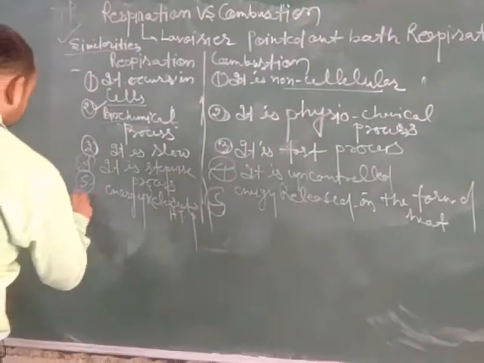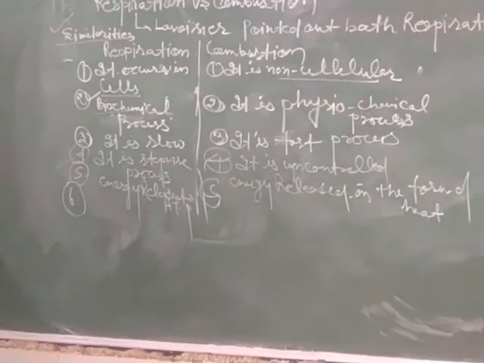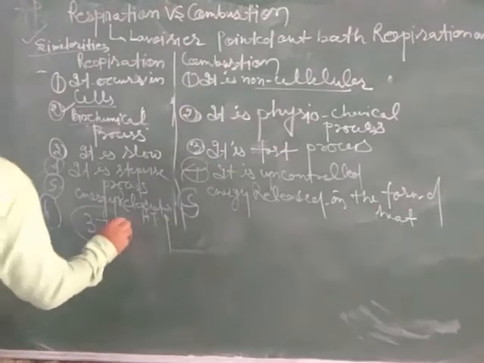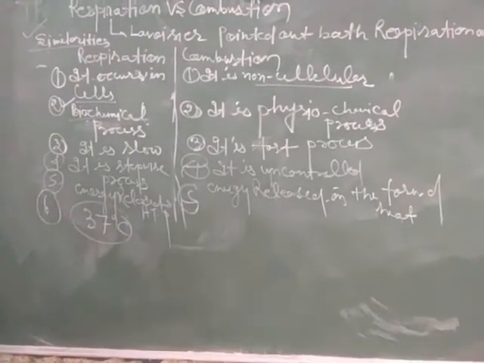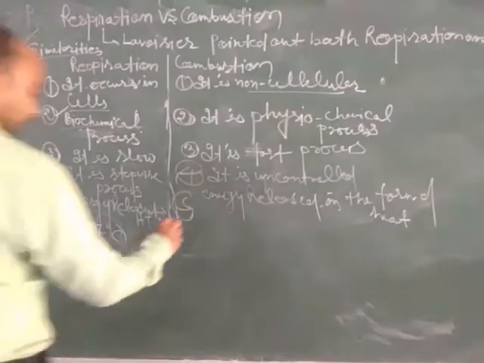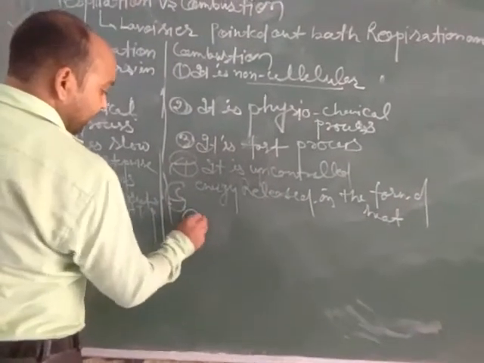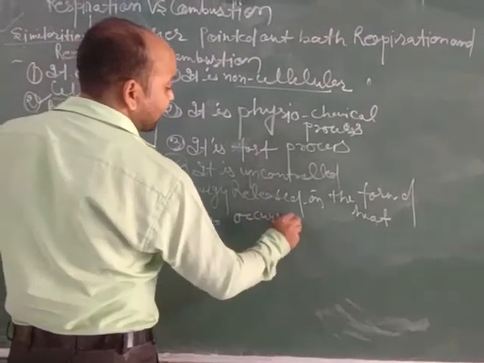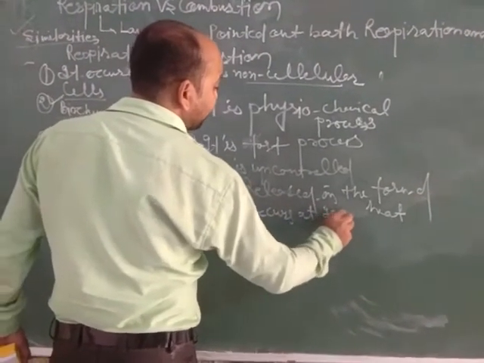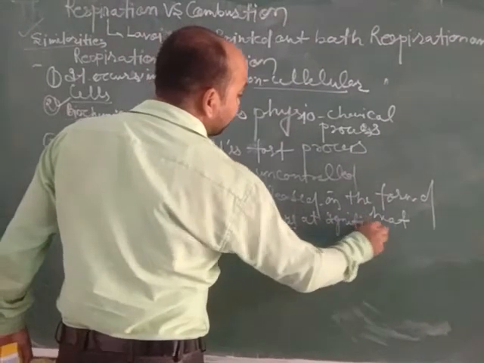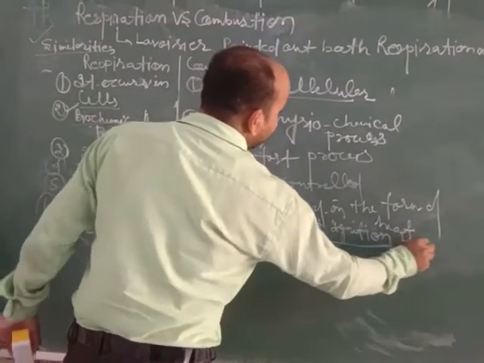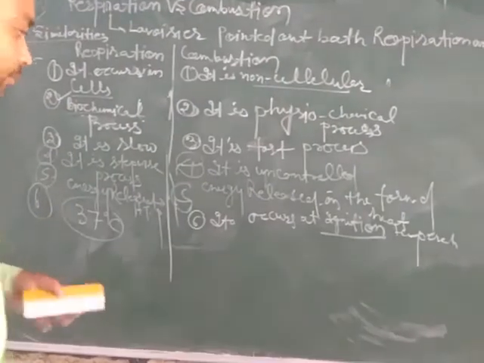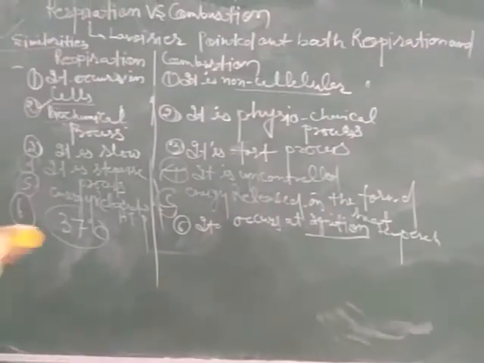Now next step: respiration takes place at body temperature, which means at 37 degrees Celsius. But combustion occurs at ignition temperature. What is ignition temperature? The temperature at which any substance catches fire, or starts burning, is called ignition temperature.